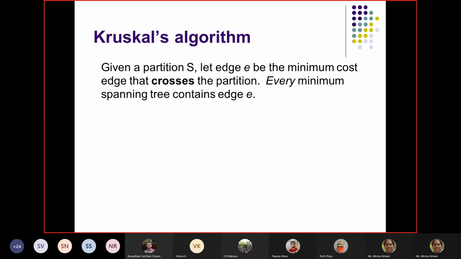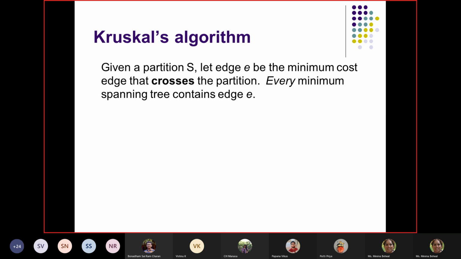So I pick the first minimum edge and then I see whether its endpoints belong to different partitions. If I select, let us say, AC, then I should see whether A and C belong to different partitions or not. If they do, I can add that edge, and then I have to update the partitions. Now A and C are going to be in the same set, and the rest will be in the other sets.